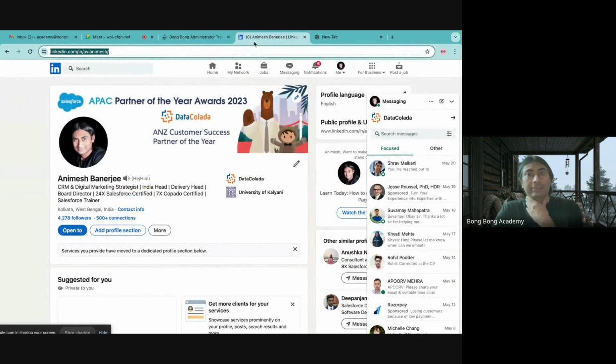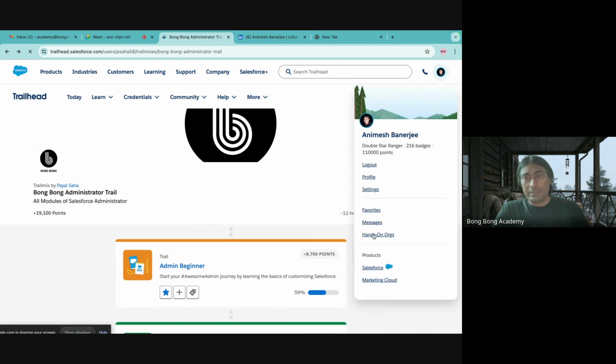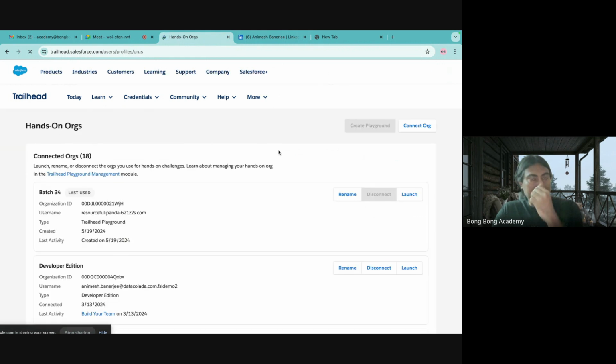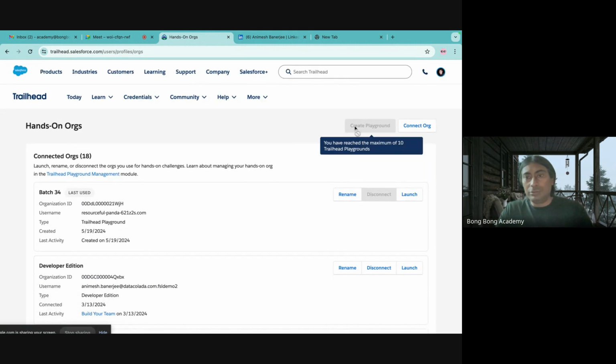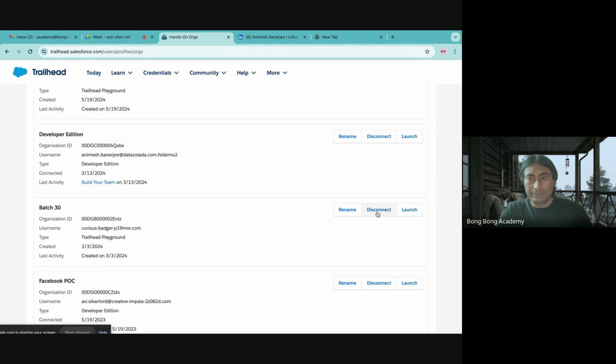And now it is time for us to get into today's discussion. When you are inside Trail, you will also get a hands-on org option. If you go to your hands-on org, you can create 10 free Salesforce orgs. So what are orgs? Let us discuss this. You will see a create playground button. If you click that, you can create your org. Let us create the org now,